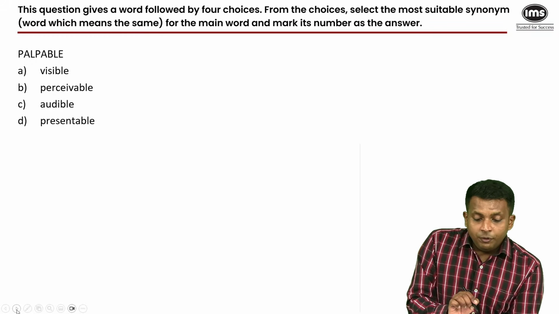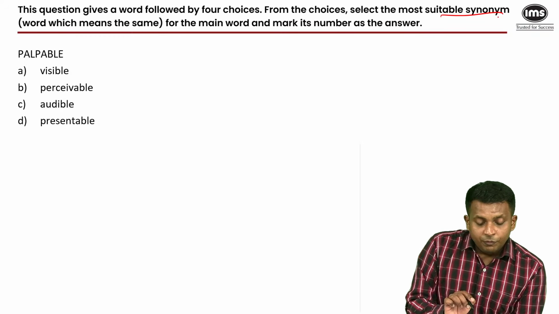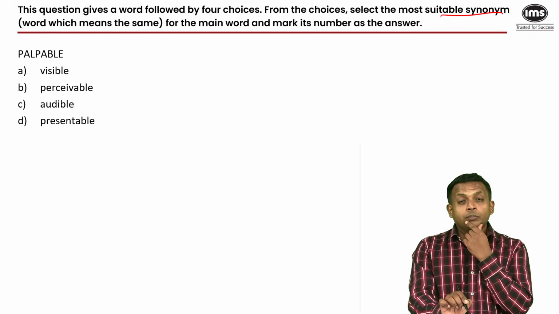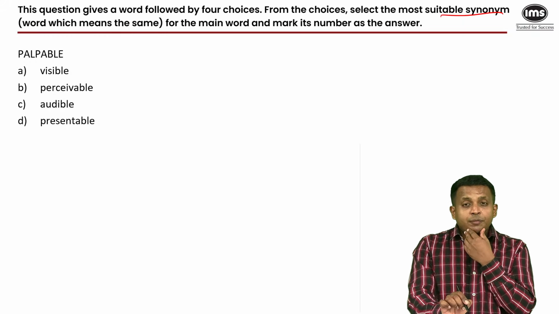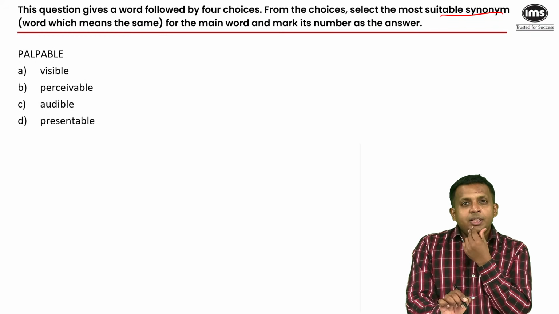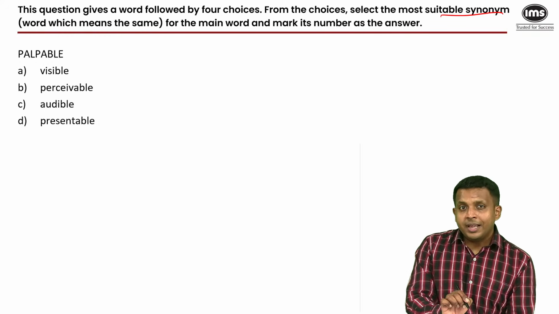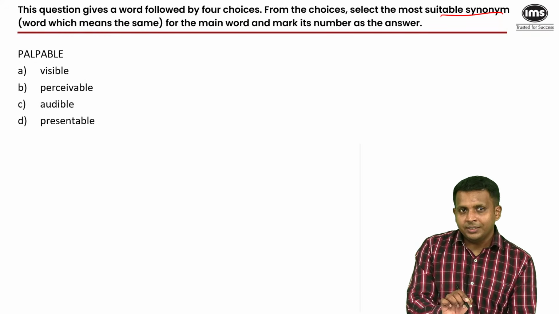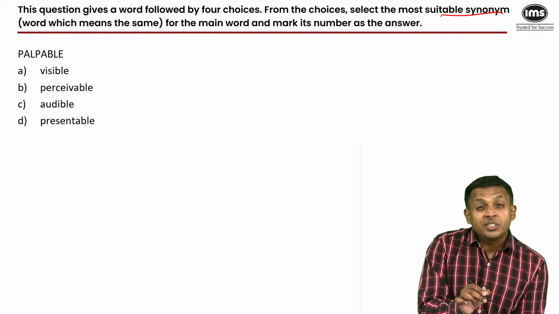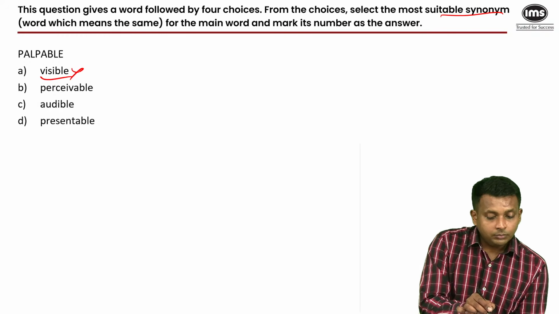The question gives a word followed by four choices. From the choices, select the most suitable synonym, the word which means the same as the main word, and mark its number as the answer. Palpable. So after the colleagues had stopped fighting, the tension in the office was palpable. Everyone could feel that tension. Everyone could experience it. But it was not necessarily something that you could see. So it was not visible.